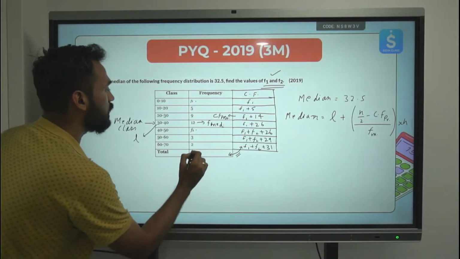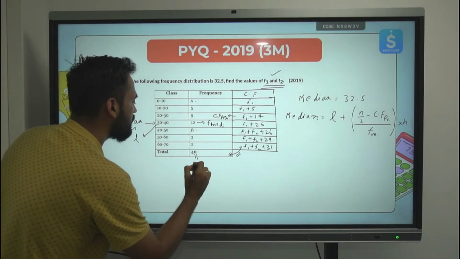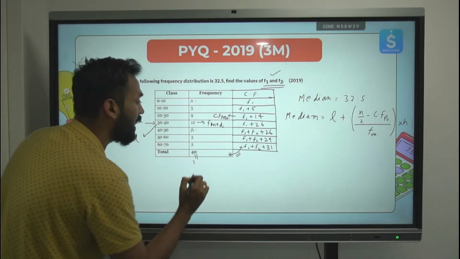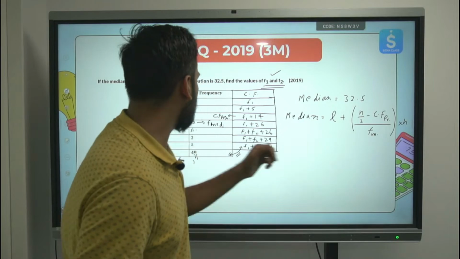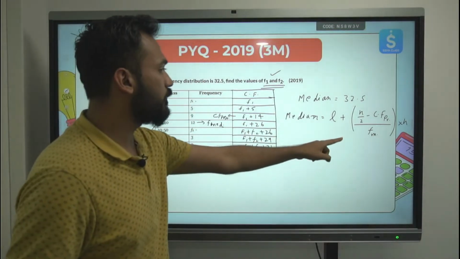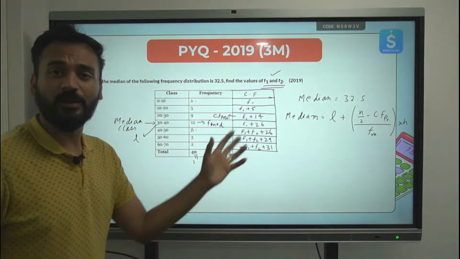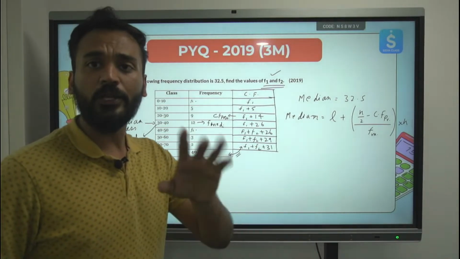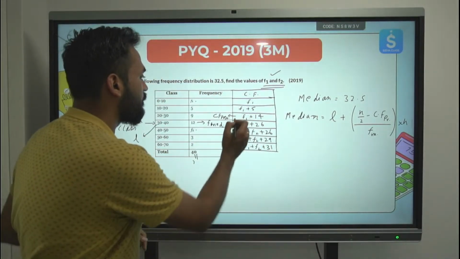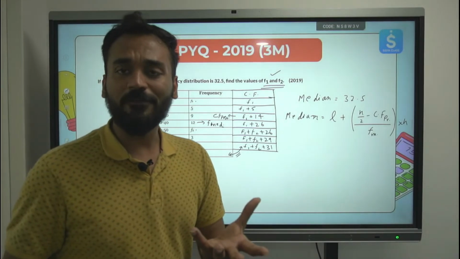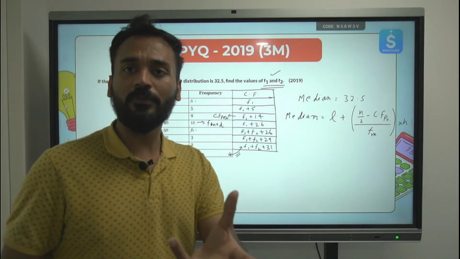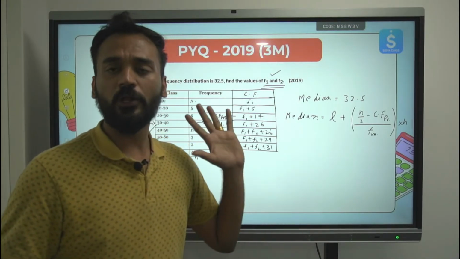Total, what is the total? This is the total frequency, n also we have here. So we have n, the frequency of the median class, and the lower limit. We have the median also given to us. So let's substitute into the formula. Then the only unknown left will be this f1. We can easily find the value of f1 and later use it to find the value of f2 as well. Let's first find the value of f1.